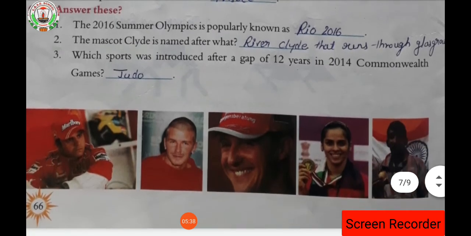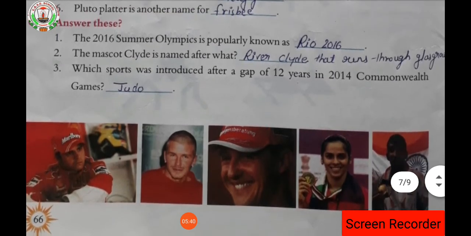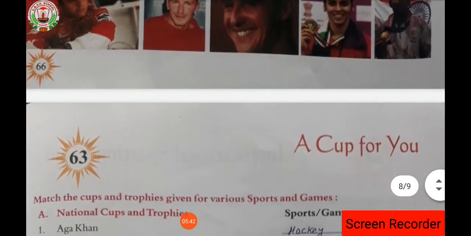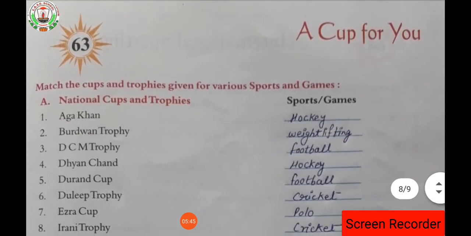Here the pictures of famous personalities are given. Next, lesson number 63, a cup for you. Whatever trophies we get in games and sports are known as cups, isn't it? So here we have to see the names of national cups and trophies for the games and sports. So H Khan, that is for hockey, isn't it?